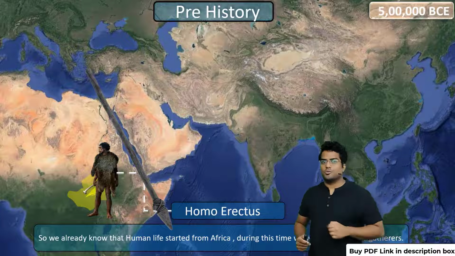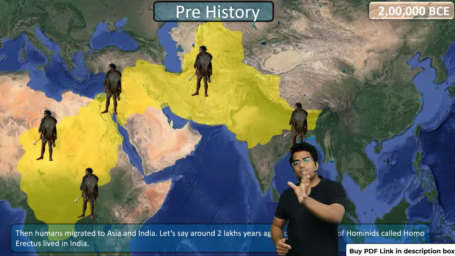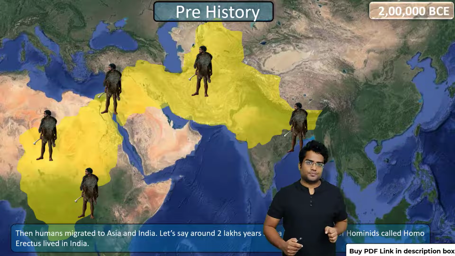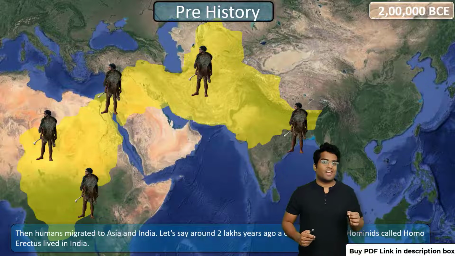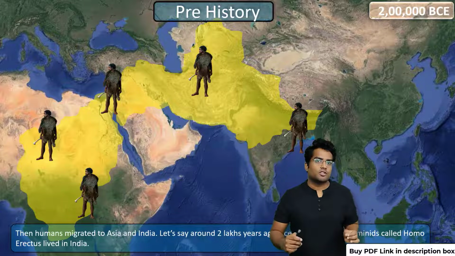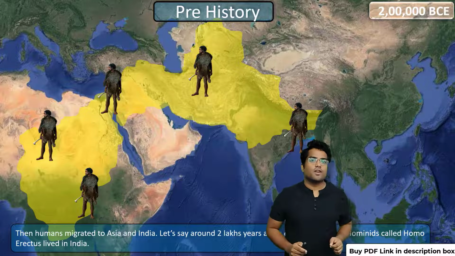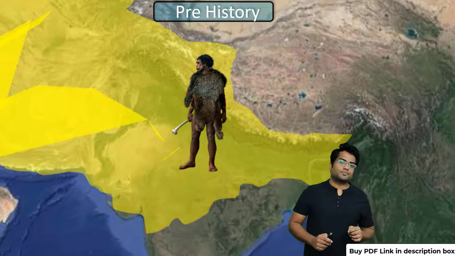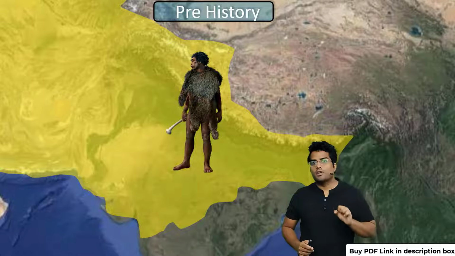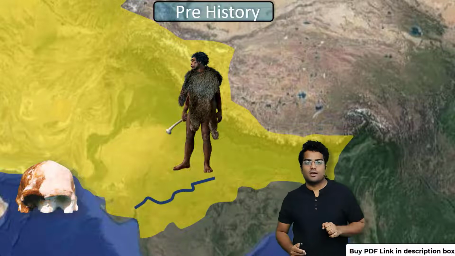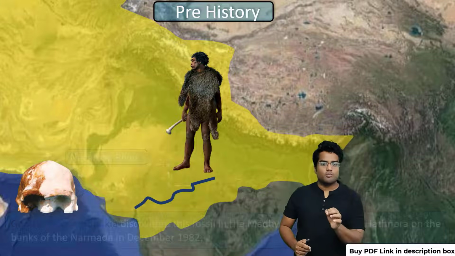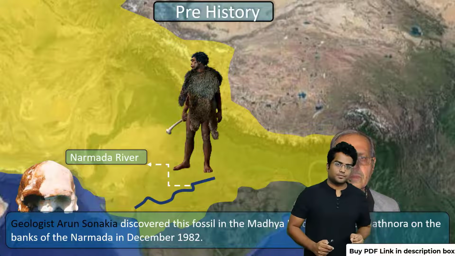Now, 2 lakh years ago, this species spread to parts of India, Central Asia, parts of Arabia and all. So the question is, do we have any scientific or archaeological evidence about the existence of this species 2 lakh years ago in parts of India? Yes, we do. A fragment of the skull of this species was found near the Narmada Valley. It was found by a gentleman called Arun Sonakia, a geologist.